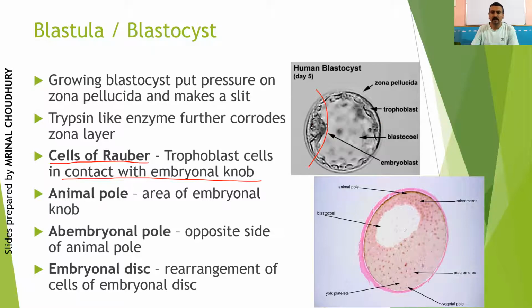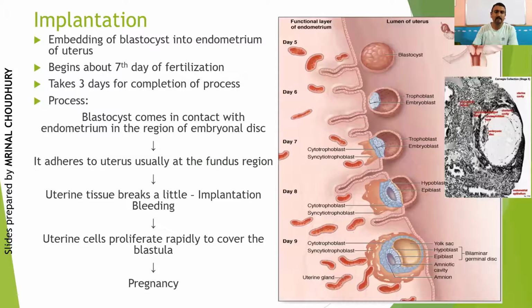Fine. Now this embryonal knob here, I told you, the cells start moving away from each other. It starts developing into a disc-shaped structure, and that is the beginning of the gastrulation process. That's called an embryonal disc. So that we'll discuss in the gastrulation part. Before that, let us understand how implantation takes place.